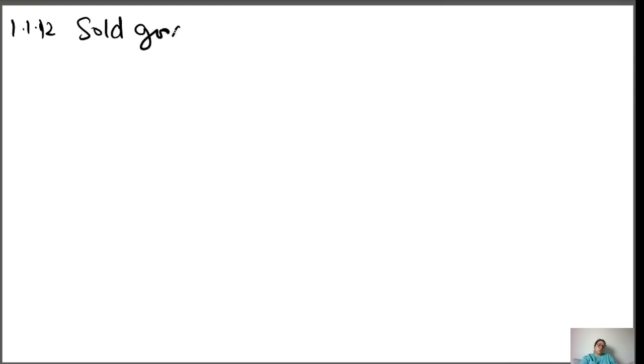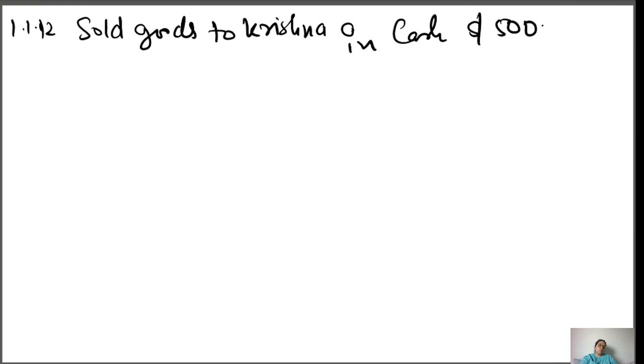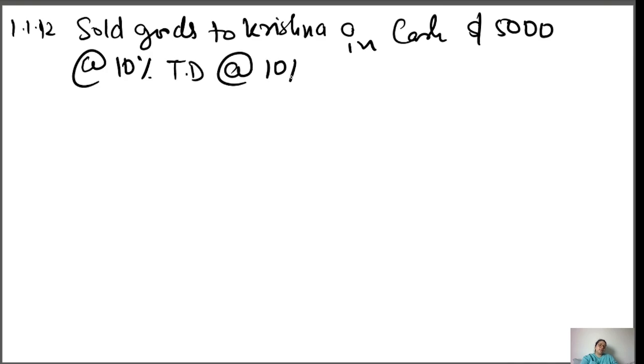Sold goods to Krishna in cash, dollar 5000, at the rate 10% trade discount, at the rate 10% cash discount. Now in this condition, you have to sell the goods and there is a trade discount also and cash discount also.